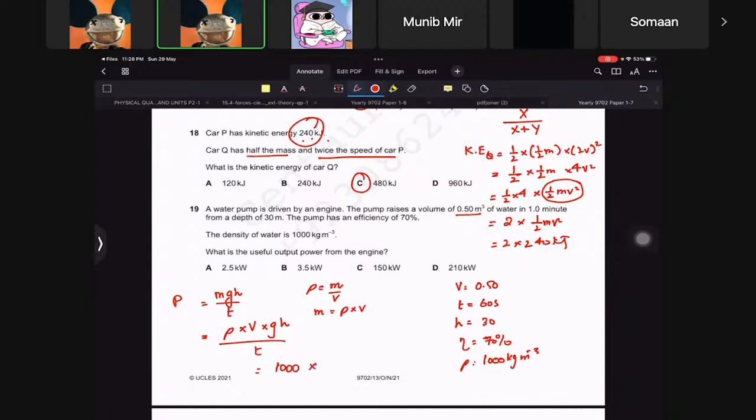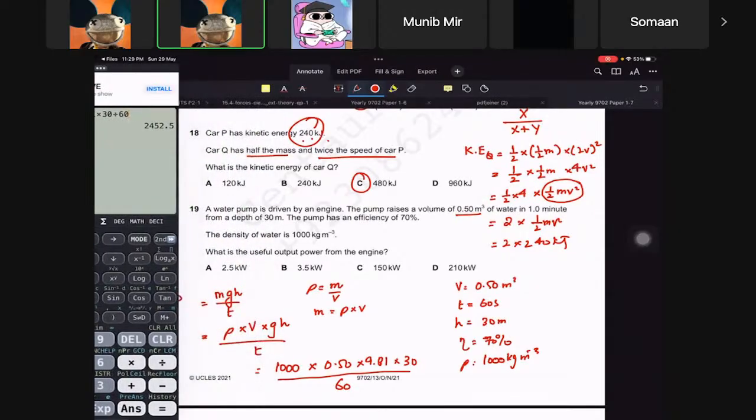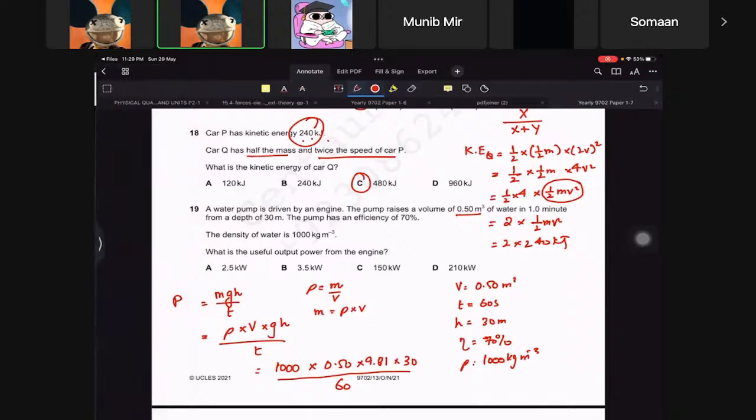So the volume is 0.50, g is 9.81, this is 30, and divided by 60. So let's try and do it. 1000 times 0.5 times 9.81 times 30 divided by 60. So that is 2452, which I believe is 2.5 kilowatts then.